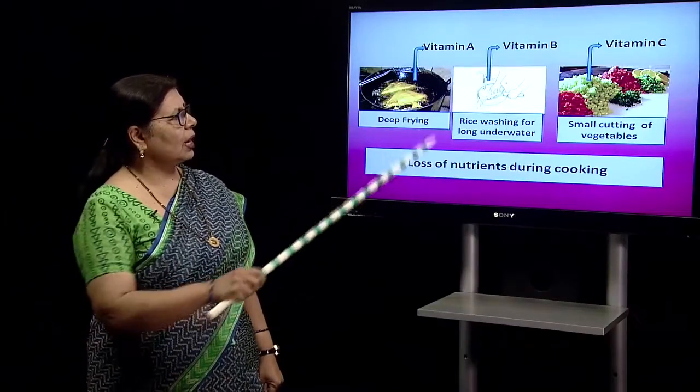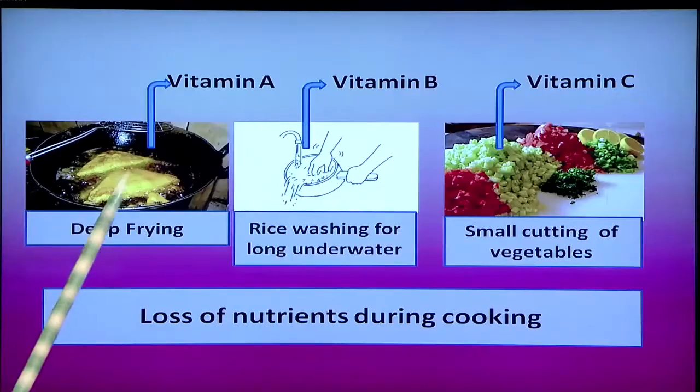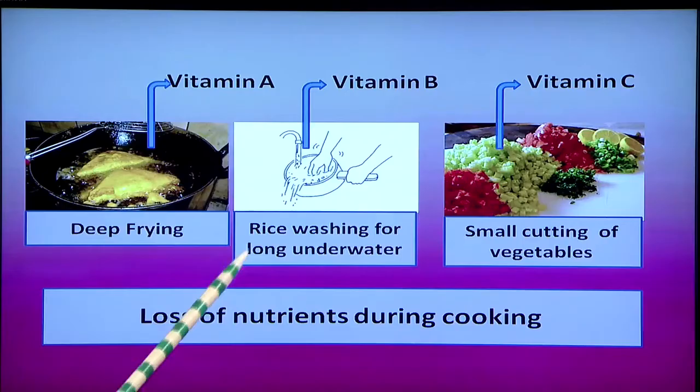Here are some pictures showing how vitamins are easily lost. During deep frying, vitamin A is lost. When you keep on washing the rice, vitamin B is lost because it is a water-soluble vitamin. And when you cut the vegetables small, then vitamin C is lost.